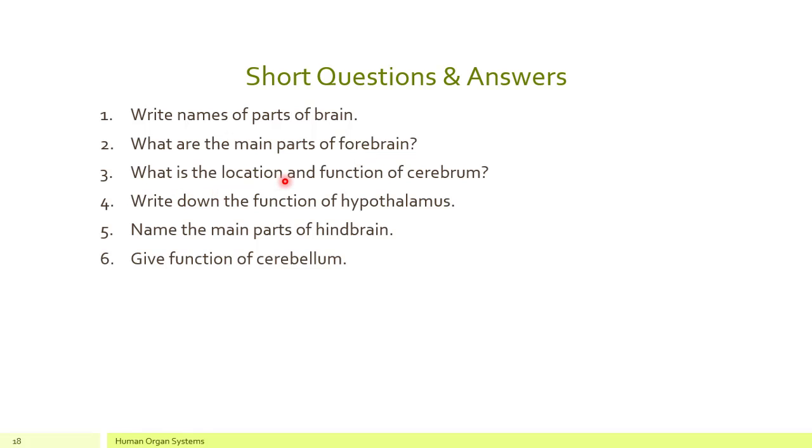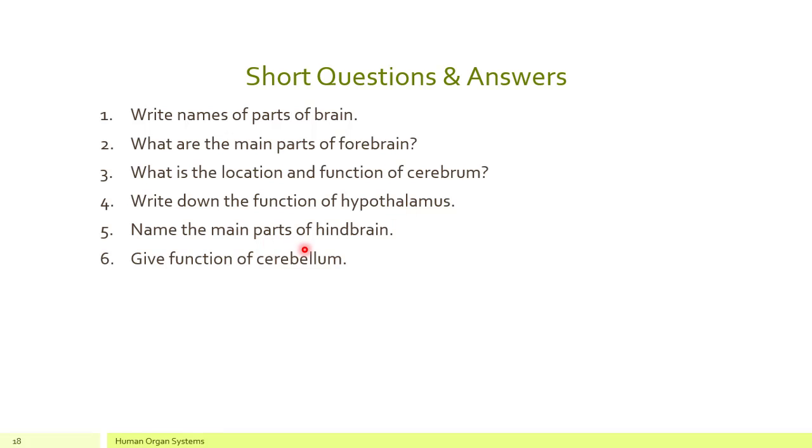Number 3, what is the location and function of cerebrum? We have also discussed the location of cerebrum, that it is the topmost and largest part of your brain and it controls many important functions like seeing, hearing, emotions, your perceptions, your decision making processes and many others. Number 4, write down the function of hypothalamus. It controls your body temperature, it controls your hunger and it also controls your thirst.